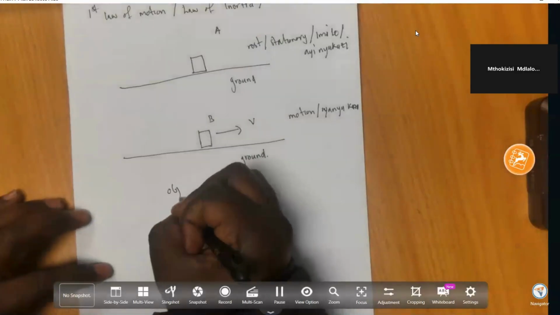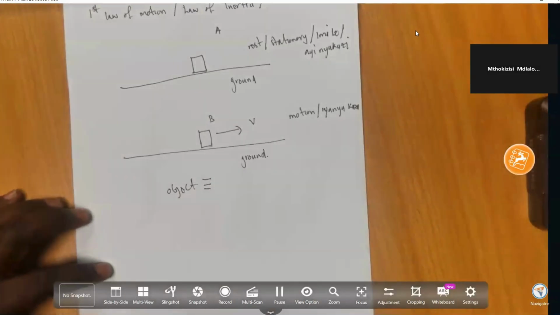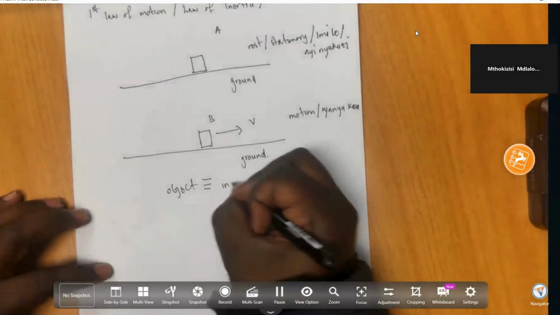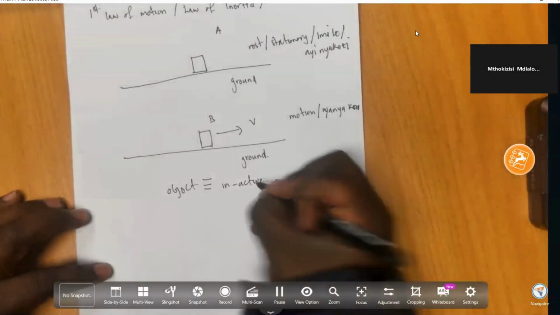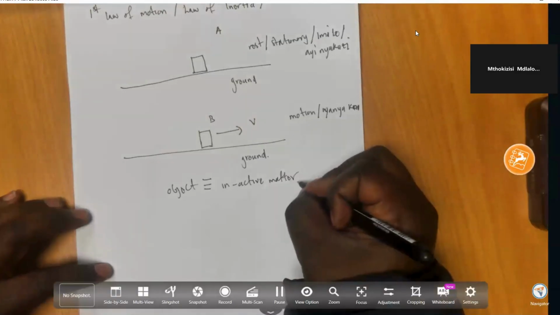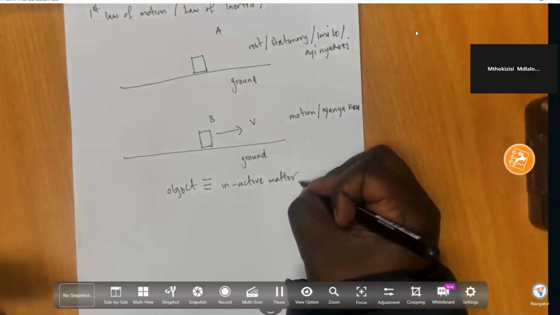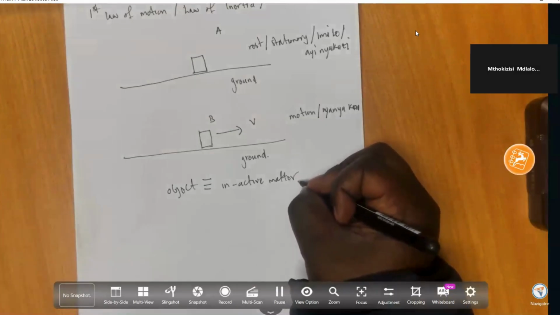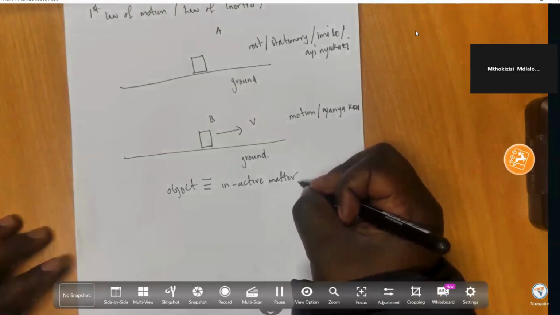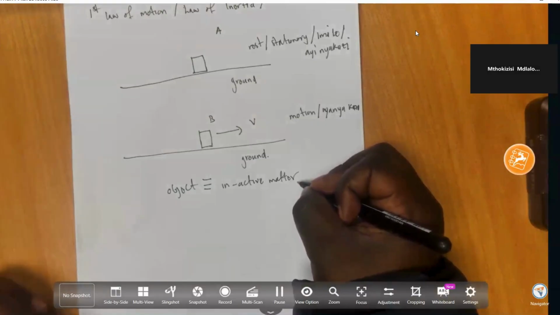Now, by the object, we mean an inactive matter. In other words, it can't voluntarily change its state of motion by itself, so there must be an external influence. There is no internal influence to cause this object to move in space.